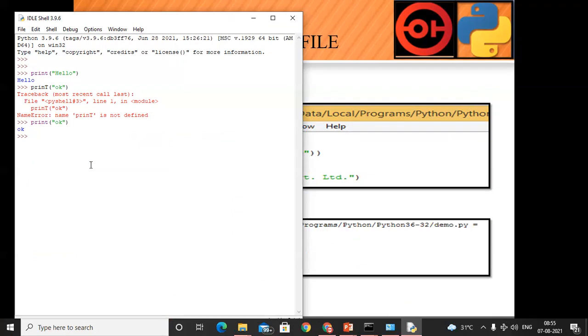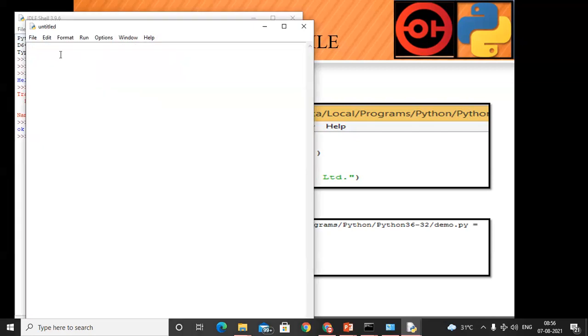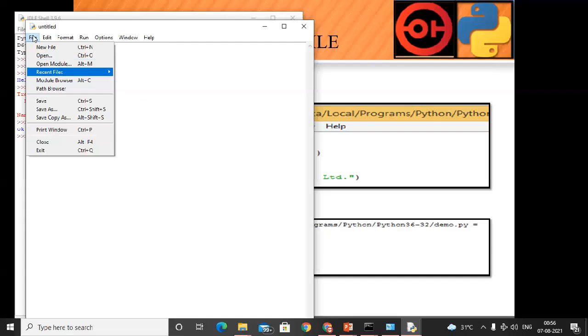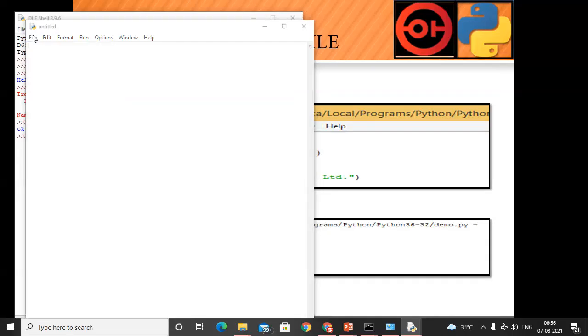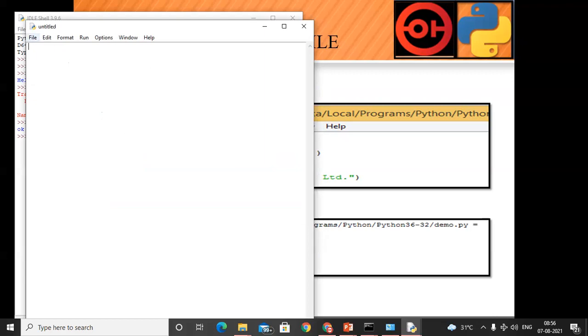But what if you want to use multiple lines? For example, multiple statements you want to execute similarly. So in that case, we will create a file. Here I will create the file, and first of all we need to save that file. Here I will use demo.py. See, the particular file will be saved as demo.py. Okay, so in that we can write multiple statements.